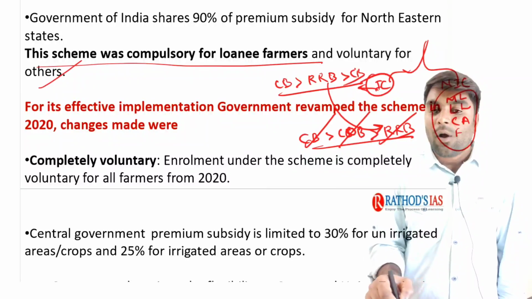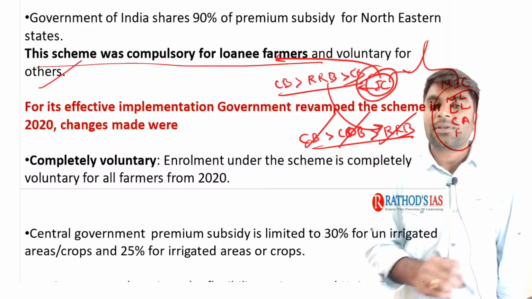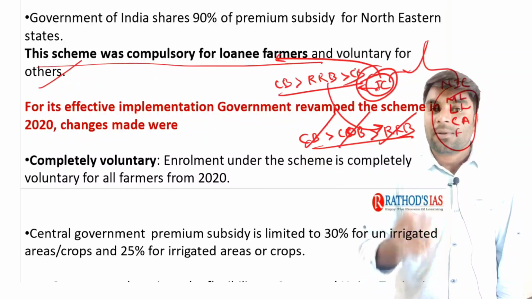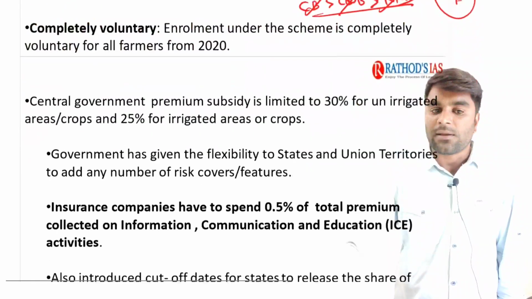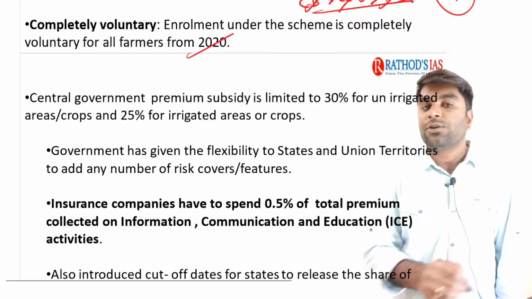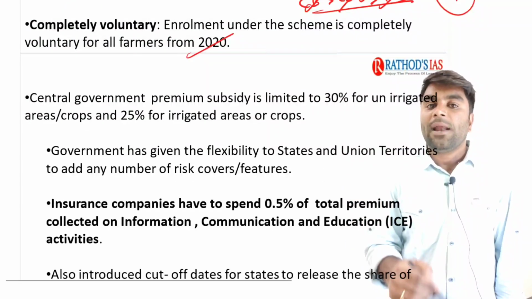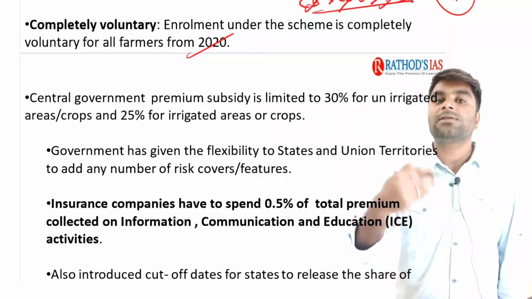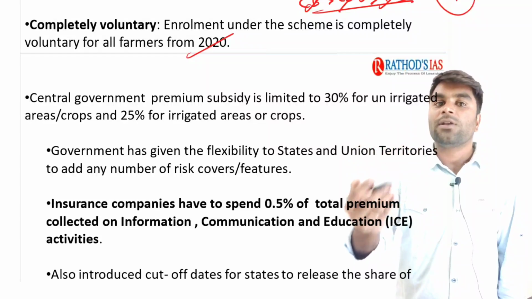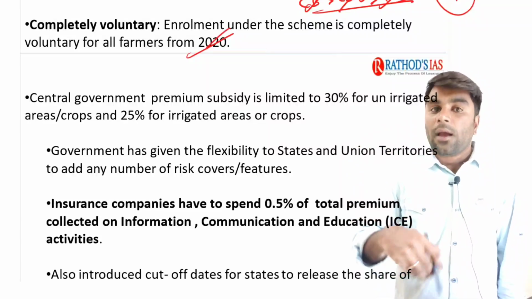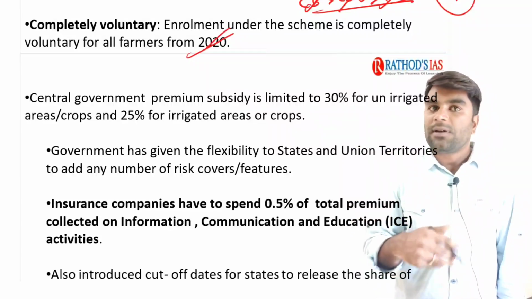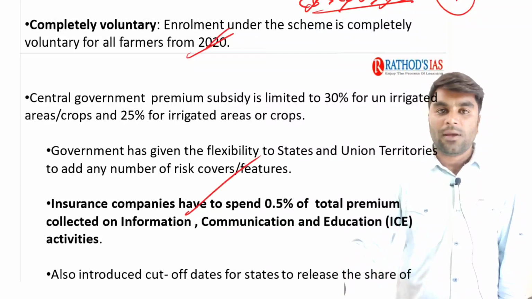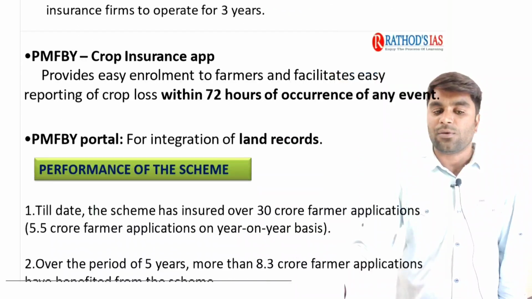So earlier, for all those farmers who took loans from institutional credit, the Pradhan Mantri Fasal Bima Yojana insurance was compulsory. But later, after the amendments in 2021, it is made 100% voluntary. Now, if the farmer wants, they can take it. If the farmer is a loanee farmer who took the loan from institutional credit, they can opt for it or not opt for it. It's completely voluntary now. Right? This is about the Pradhan Mantri Fasal Bima Yojana.